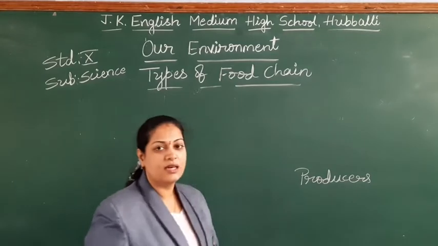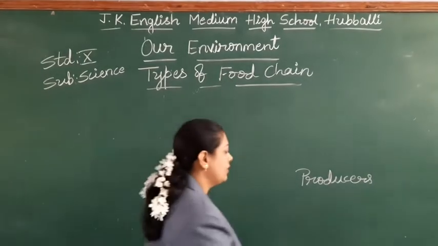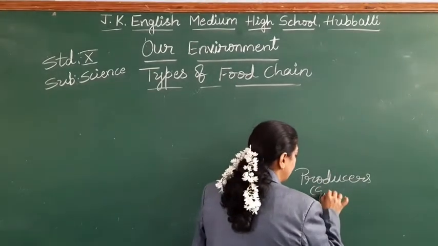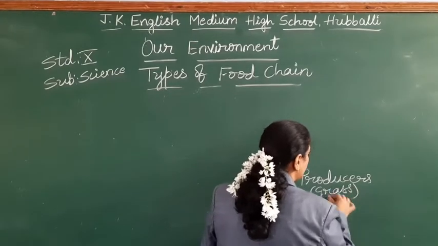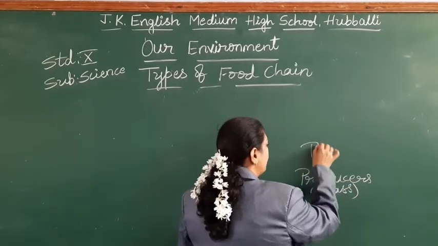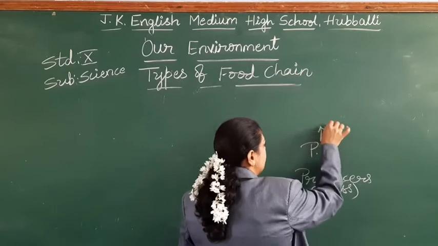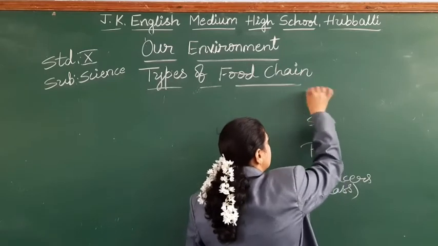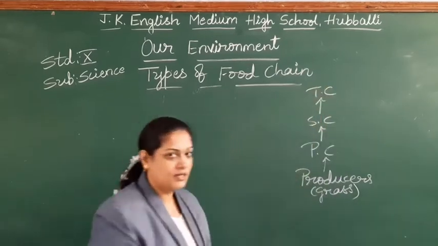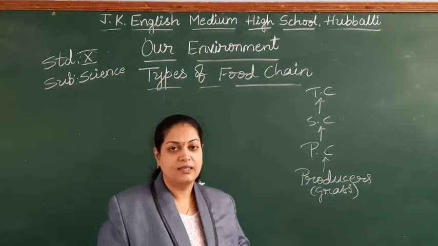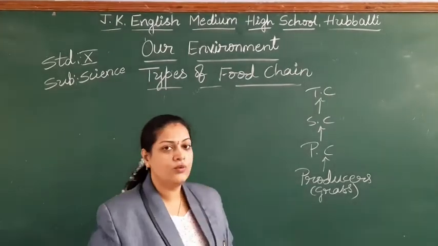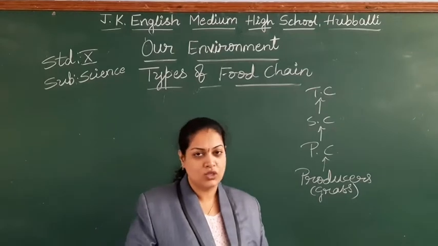Producers are the ones who prepare the food, such as grass or plants, eaten by the primary consumers, then secondary consumers, tertiary consumers. Like this, the flow of energy continues and it is called the food chain.